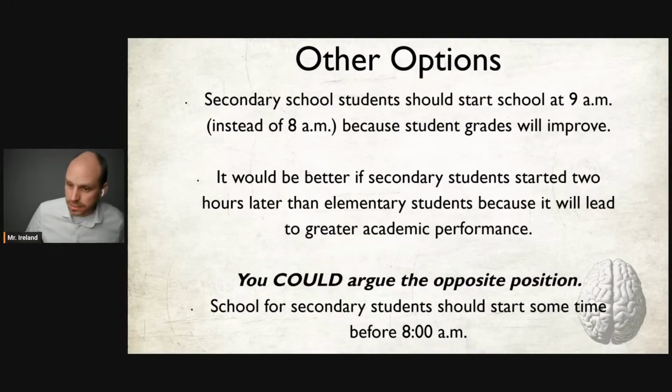You could also say, to earn a point for the claim, school for secondary students should start before 8, implying an earlier start time. You can make a claim about the opposite, but if you make the opposite claim, make sure there is evidence in the sources, at least 2 pieces of evidence in 2 different sources that will back up that claim. Another thing to watch out for, College Board likes to do this a lot. They like to have multiple sources, obviously, but in those sources, they might make a statement that supports a thing.